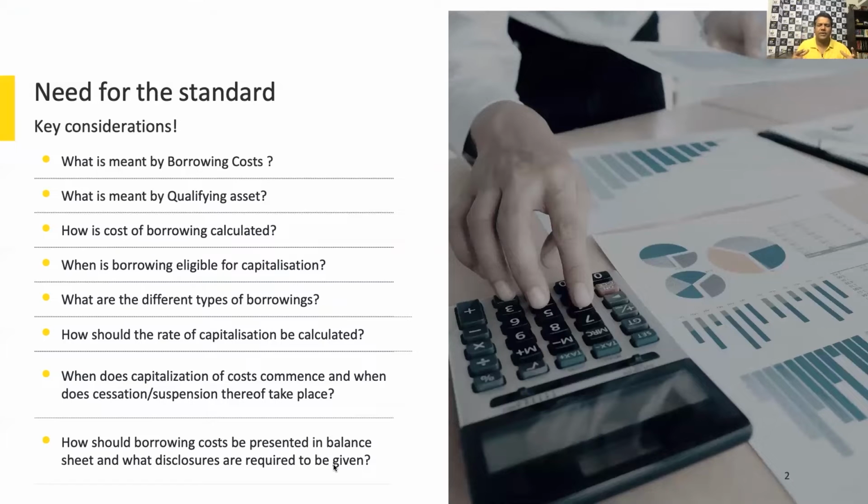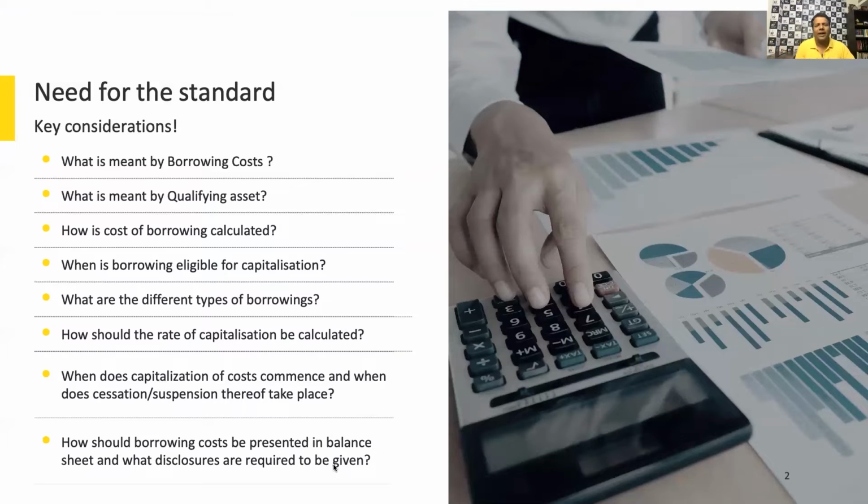That's the purpose of understanding this standard in greater detail: to determine what interest cost I am able to capitalize in relation to capital work in progress in my financial statements, whether the interest cost which I have incurred is eligible for capitalization with reference to capital work in progress.